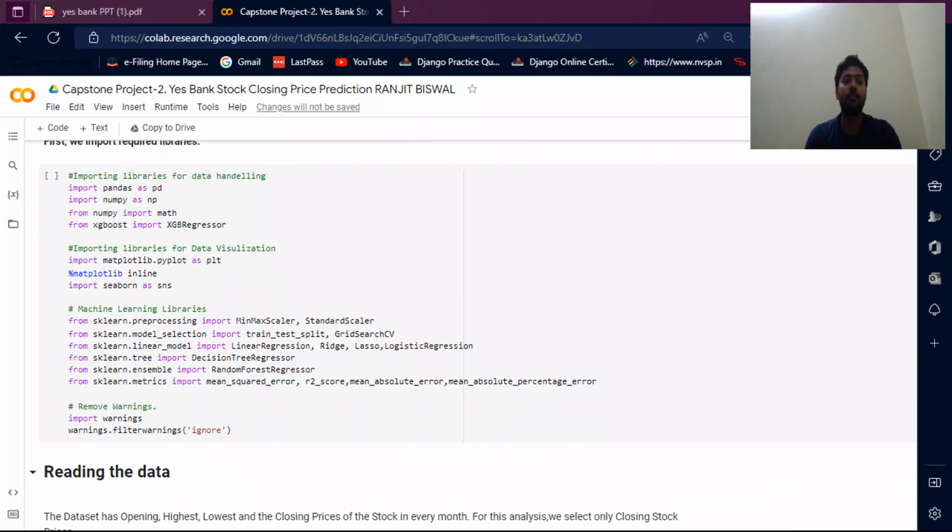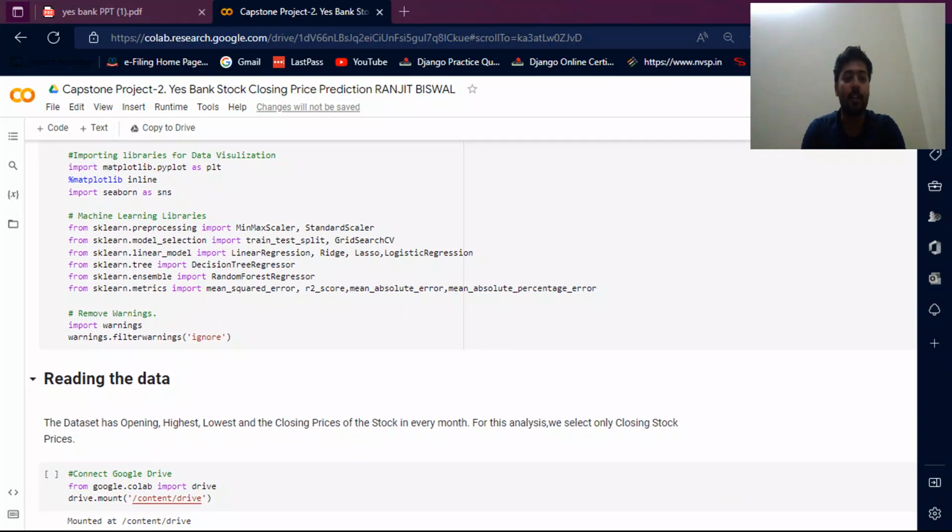First of all, I import some libraries for data handling: import pandas as pd, import numpy as np, from numpy import math, from xgboost import XGBRegressor. Libraries for data visualization: import matplotlib.pyplot as plt, matplotlib inline, import seaborn as sns. Machine learning libraries: from sklearn preprocessing, import MinMaxScaler, StandardScaler. From sklearn model selection, import train_test_split, GridSearchCV.